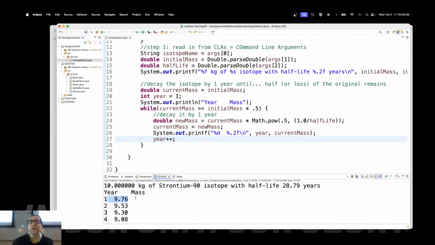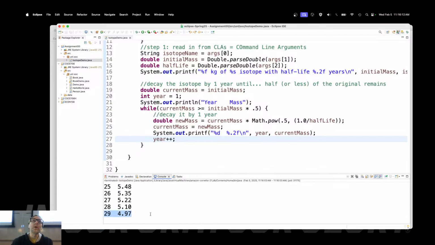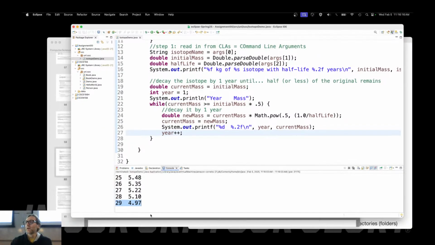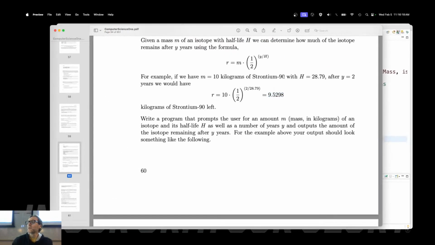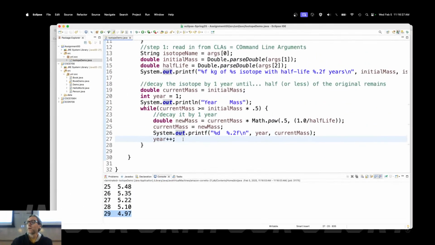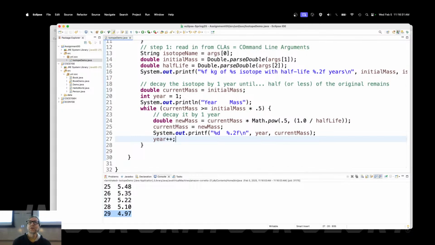After 1 year, you've got 9.76. Then all the way down at the bottom, after 29 years, you now have less than half the original mass, which kind of agrees with our half-life over here, right? It's almost 29 years. After 29 years, it would certainly be strictly less than half, okay? All good? All right. Make sure that you're fixing it.